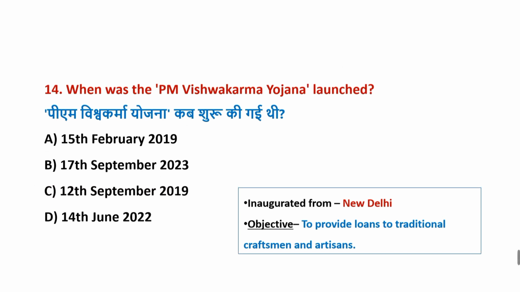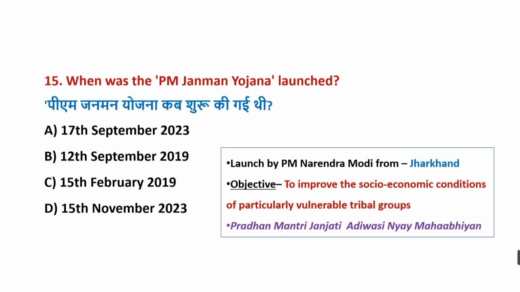When was the PM Vishwakarma Yojana launched? Correct answer is option B, 17th September 2023. It is inaugurated from New Delhi. When was the PM Janman Yojana launched? Correct answer is option D, 15th November 2023. Launched by Prime Minister Narendra Modi from Jharkhand. It is also known as Pradhan Mantri Janjati Adivasi Nyay Mahabhiyan.